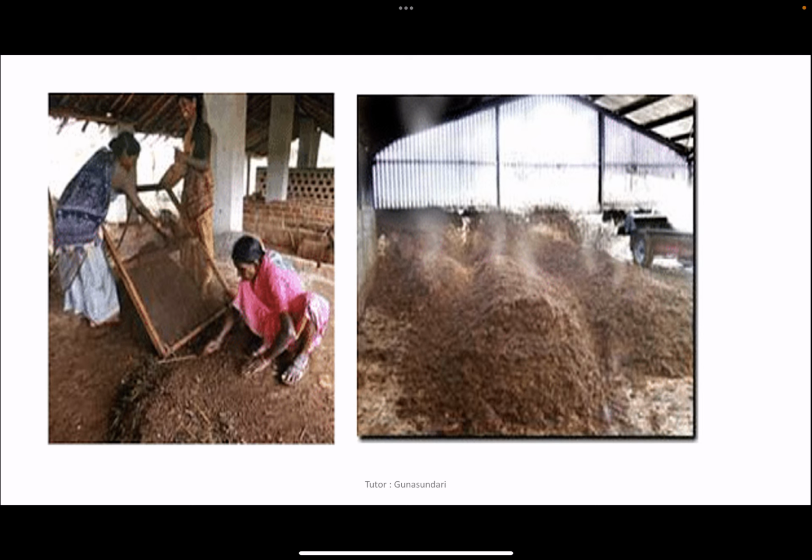And you can see in this picture, the farmers dump the plants and animal waste in a pit. There is a huge pit here. The farmers will be dumping all the waste into it, and it should be in an open place, and then all the waste should be allowed to decompose. All the waste will be degraded by means of some microorganisms. This decomposed matter is used as an organic manure.